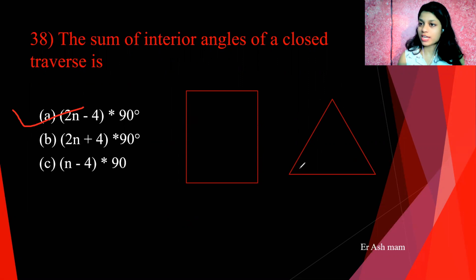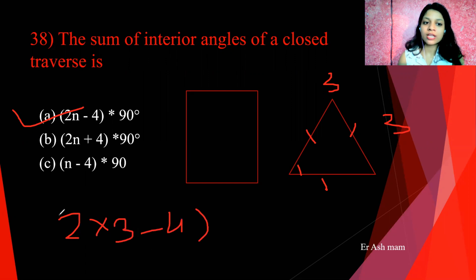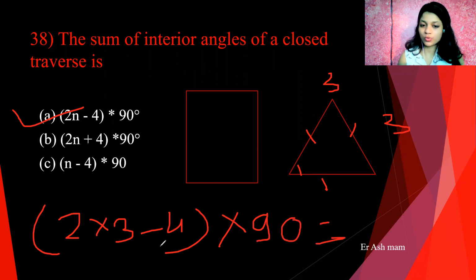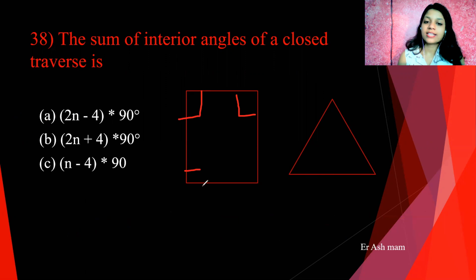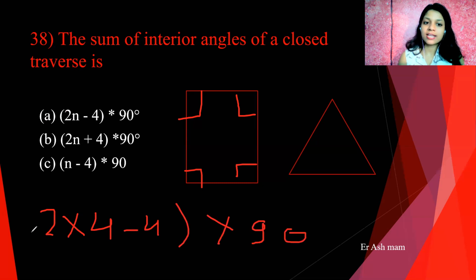2n minus 4 into 90 degree. So what does n stand for? The number of sides or number of angles. Here the number of sides is 3, or number of angles 3. So 2 into 3 minus 4 into 90. Which is equal to 6 minus 4 is 2, and 2 nines are 18, so 180. The answer is 180 here. For the rectangle also, n is here 4: 2 into 4 is 8, 8 minus 4 is 4, and 4 nines are 360, 4 into 90 is 360.